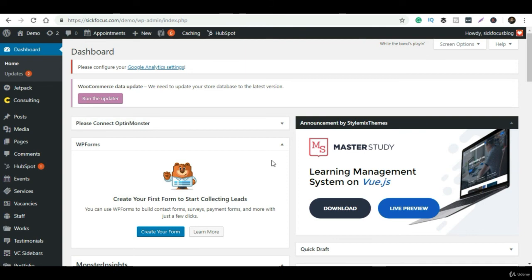I'll show you how you can add a blog post, and blog posts are very important for WordPress websites, because this is the only thing that makes WordPress so powerful and so easy. Blog posts are very important in terms of SEO as well, because without proper articles, without proper blog posts, your website won't get ranked. So make sure you write blog posts, at least once or twice a week.